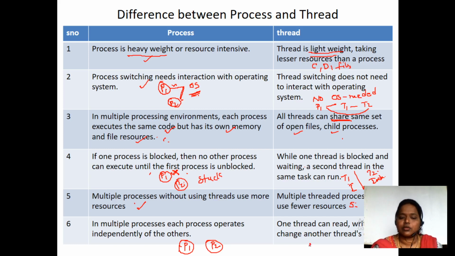But when it comes to thread T1 and thread T2, T1 can write on T2, read on T2 and change the data on T2 and vice versa, but it will not happen over here. P1 is exclusively for P1, P2 is exclusively for P2. This is how threads are very much beneficial when compared to the processes. So these are the differences.